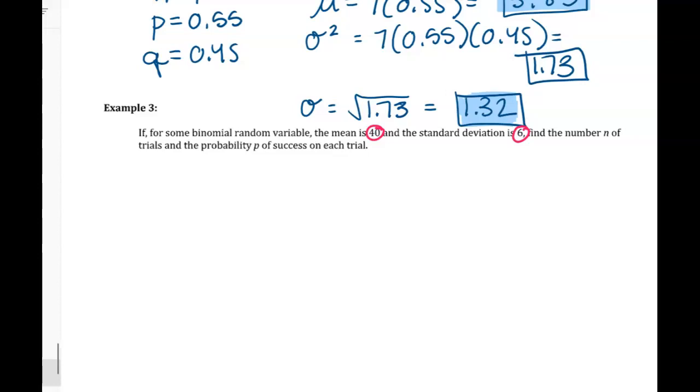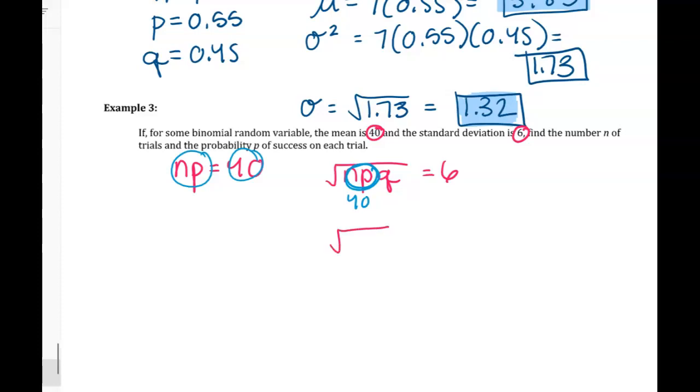So if the mean is 40, then we know that NP is 40, right? If the standard deviation is 6, then we know that the square root of NPQ is 6. Well, if NP is 40, we can put a 40 in there for NP as well.